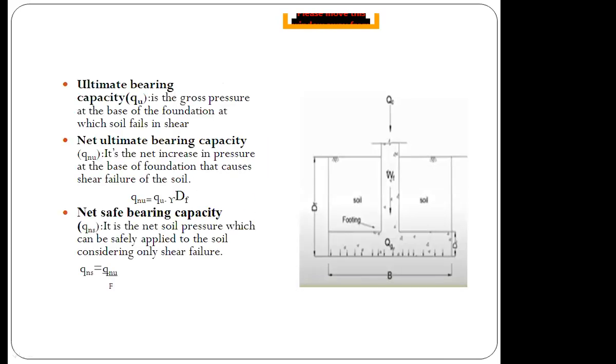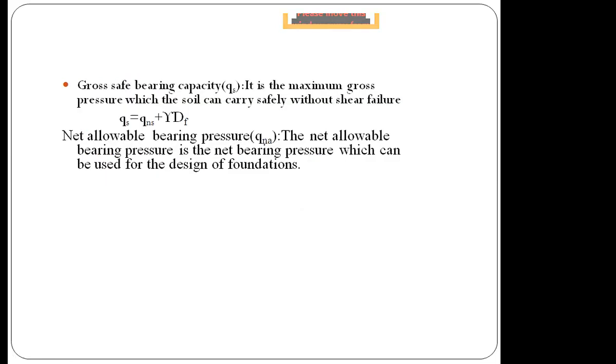So these are the 5 definitions of bearing capacity you need to remember: ultimate bearing capacity, net ultimate bearing capacity, net safe bearing capacity, gross safe bearing capacity and net allowable bearing pressure.